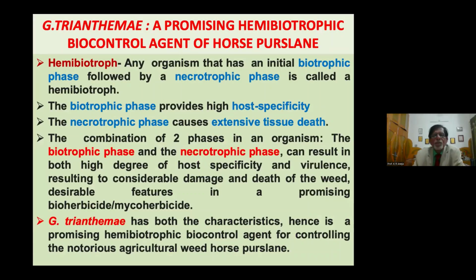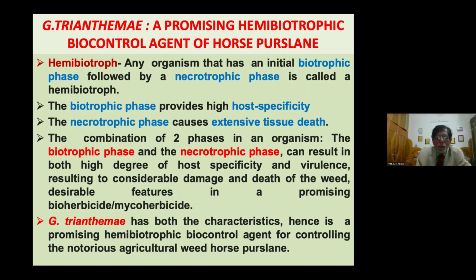Next slide. On the basis of this, the fungus Gibbatrianth first shows a hemibiotrophic type of life cycle. As already discussed, the hemibiotrophic life cycle has both a biotrophic and a necrotrophic phase. The biotrophic phase has the advantage of being host specific, and the necrotrophic phase causes extensive tissue death. Both factors help in controlling this weed.